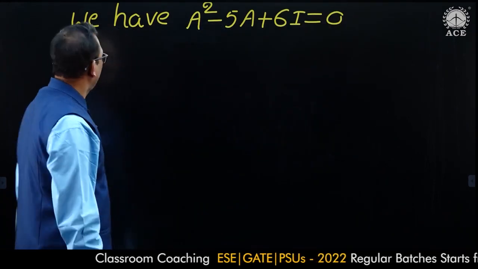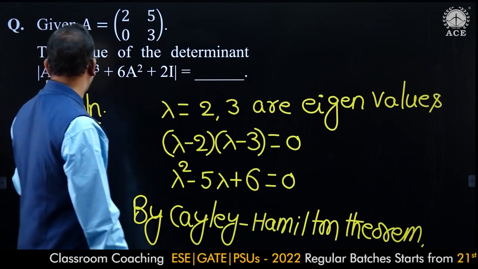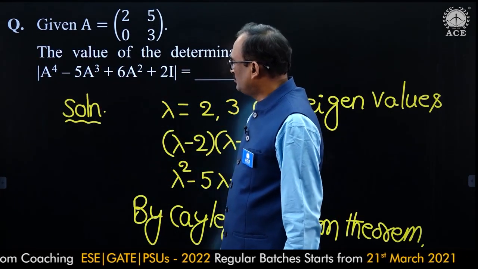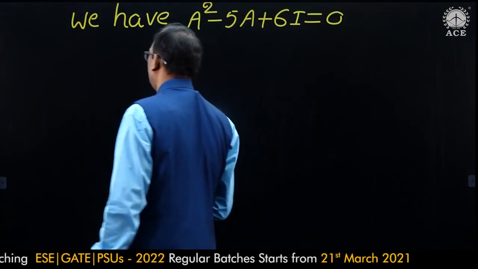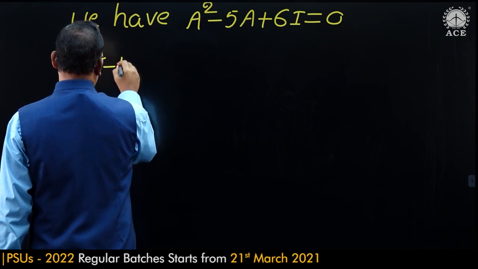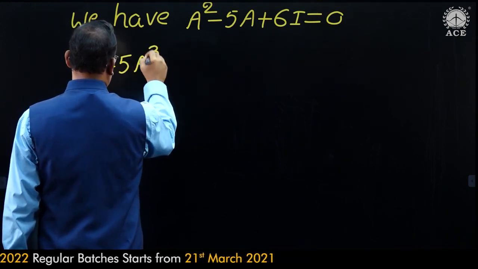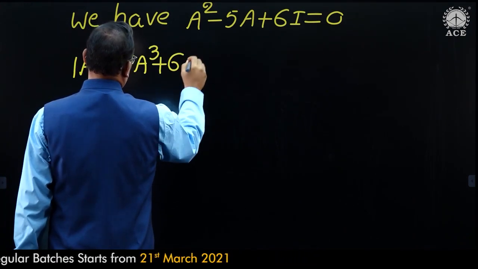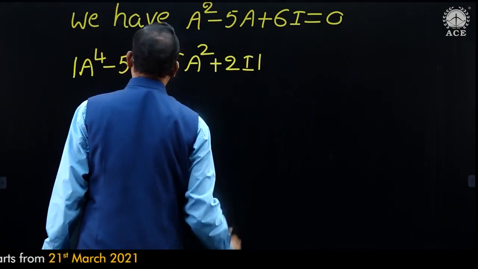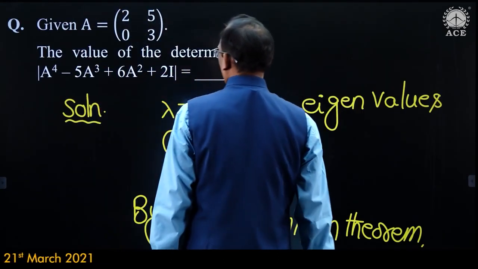Now take the given problem. Determinant of A to the power of 4 minus 5A cube plus 6A square plus 2I.